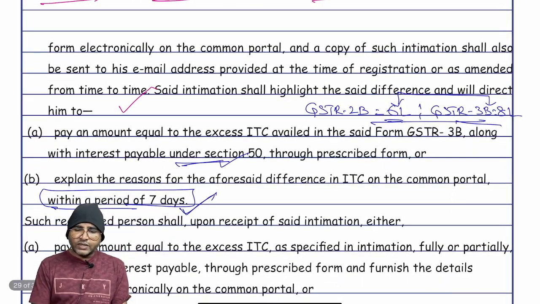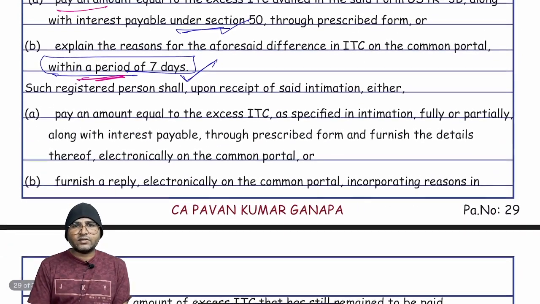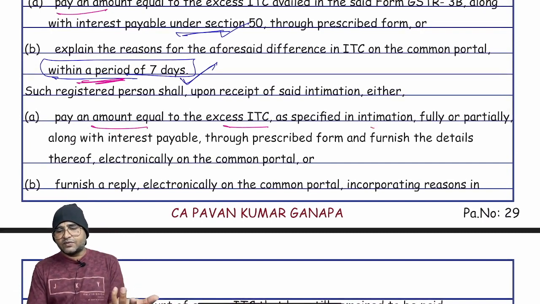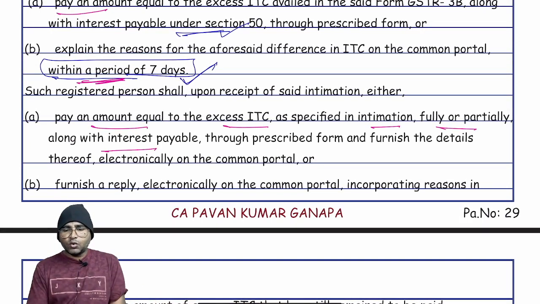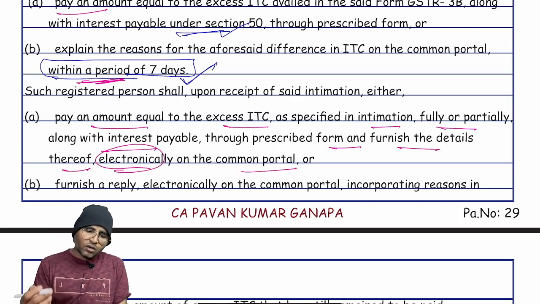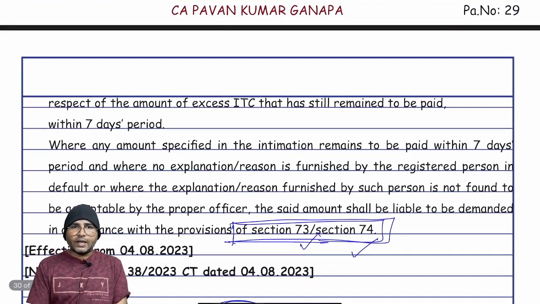Now, in such a situation, either he has to pay or he has to provide the explanation within 7 days, right? Now, pay an amount equal to the excess ITC as specified in the intimation, fully or partially, along with the interest payable, through the prescribed form, and furnish the details thereof electronically on the common portal, or furnish the reply. Either you have to pay or you have to provide the reply.